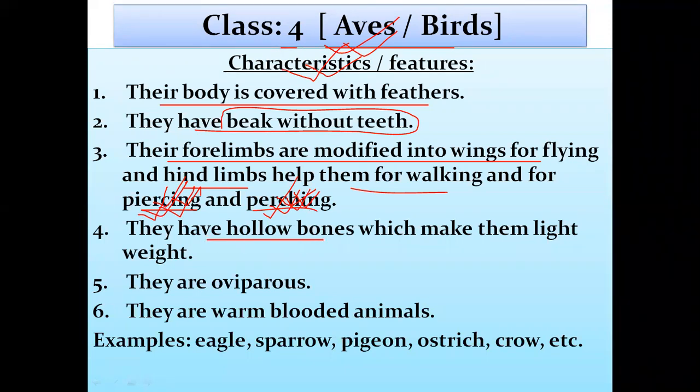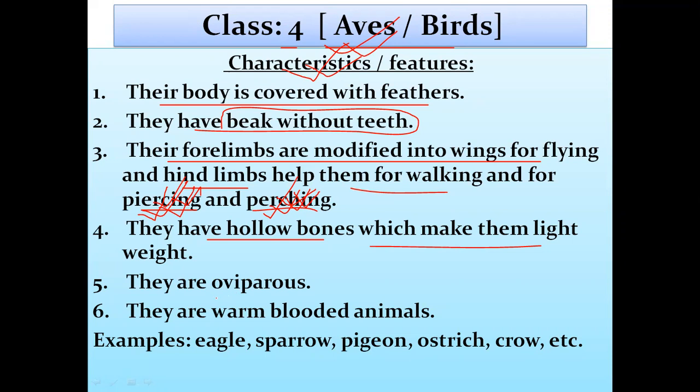And they have hollow bones which make them lightweight. Hollow bone means there is an air space, it is empty, there is an air sac, which makes them light in weight so that they can fly easily in the sky.